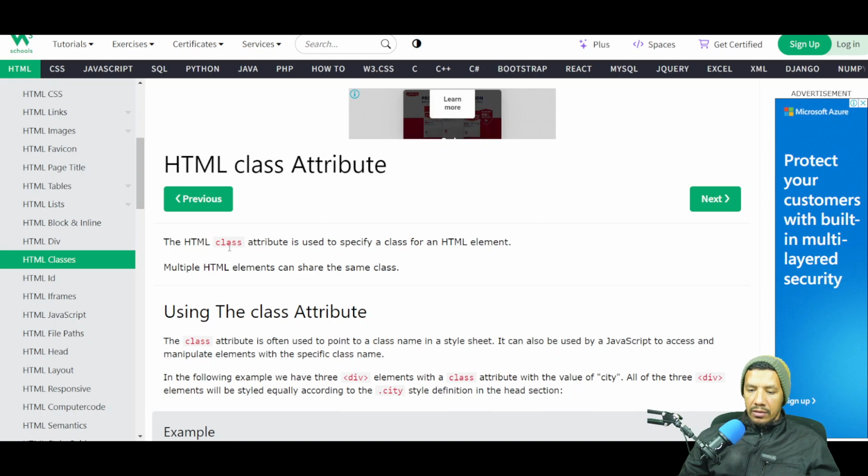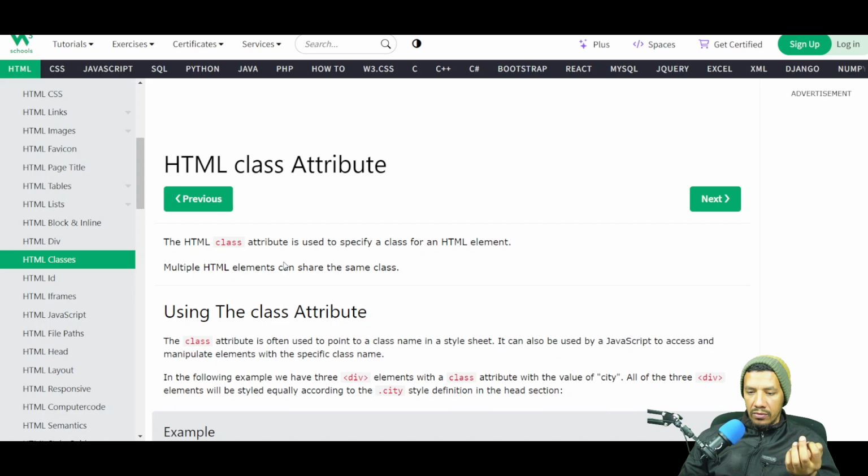In HTML, the class attribute is used to specify a class for an HTML element. Elements, as I mentioned earlier, are the different things that you can select on a page. And an element is usually displayed as a tag. You can add common properties to different elements on the page.